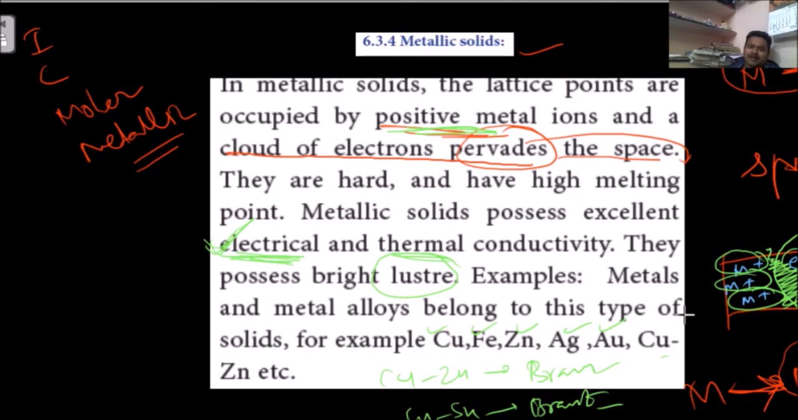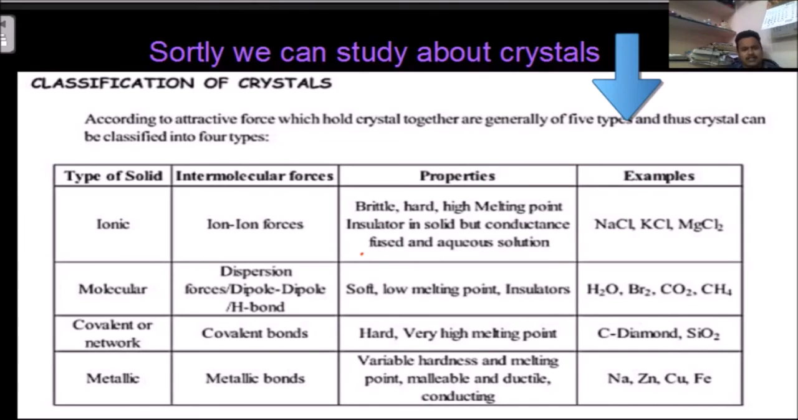Here, metals have a high melting point. They are good conductors of electricity and what? They are good conductors of electricity and what can we say? Heat. And shortly, whatever we have studied till now, ionic, molecular, covalent, and metallic, shortly we are going to study.